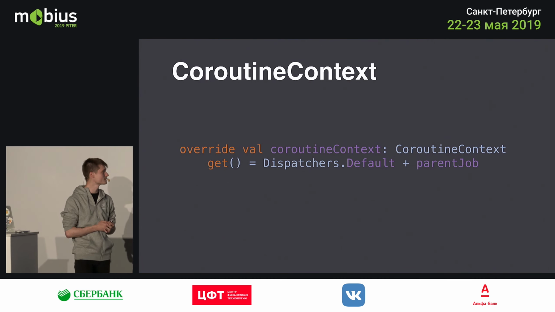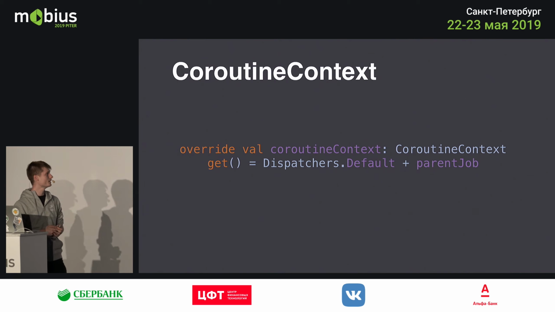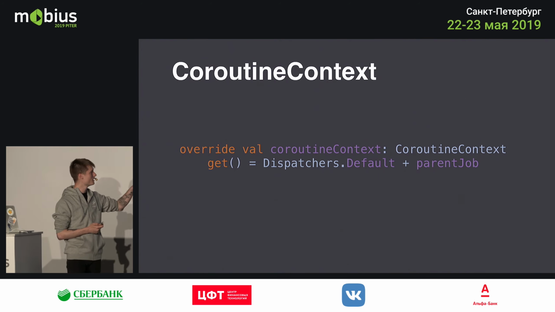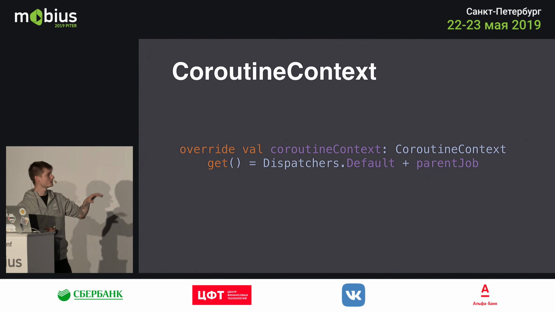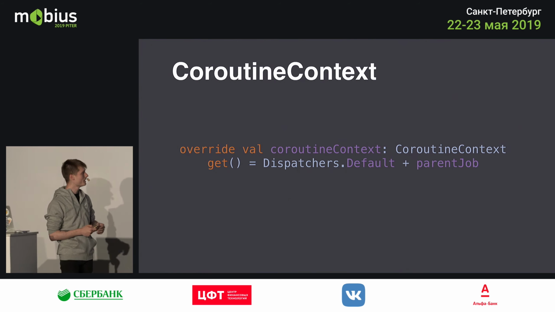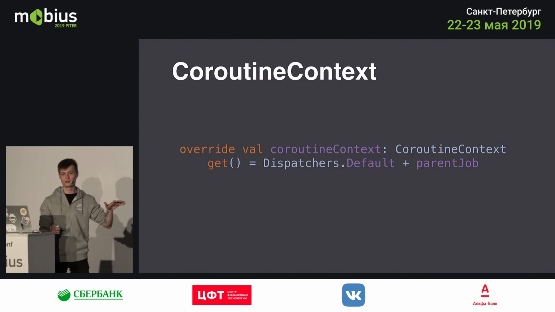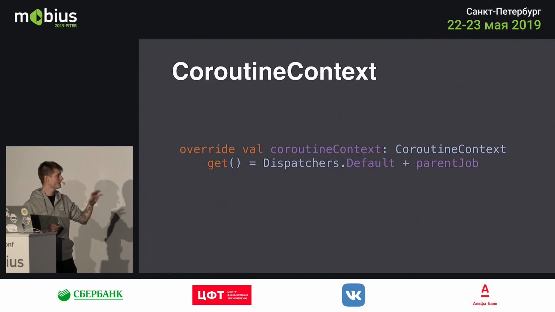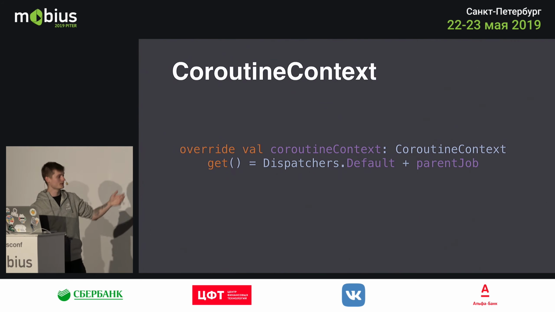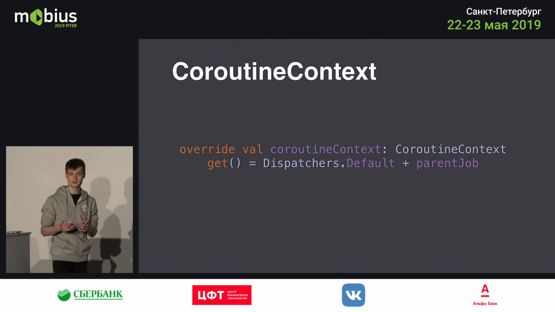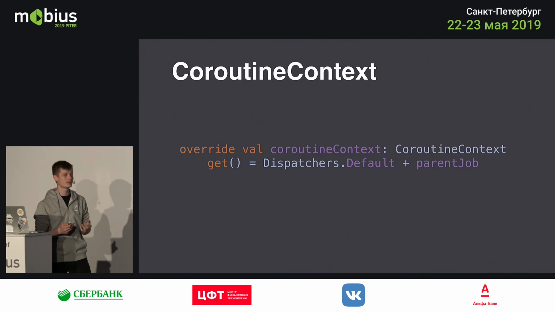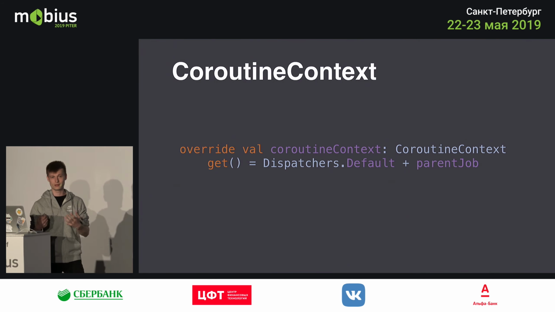So if we go back to this snippet, here I provided in the base presenter the coroutine context instance by returning the Dispatchers.Default context combined with the parent job context. What this does is it says that every single coroutine which is launched by default in my base presenter will be launched using the Dispatchers.Default instance, which just simply pushes it into a thread pool of workers. So this will mean that all of the coroutines by default will be in the background thread.